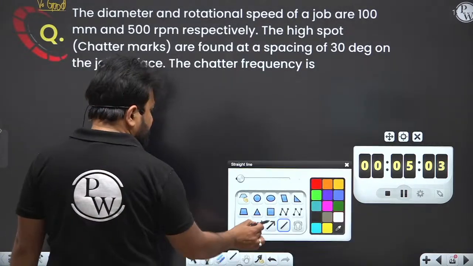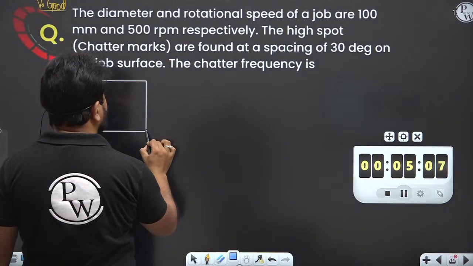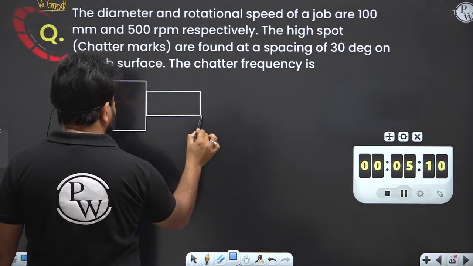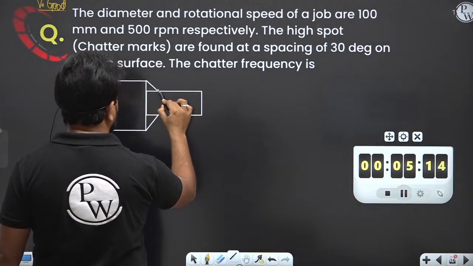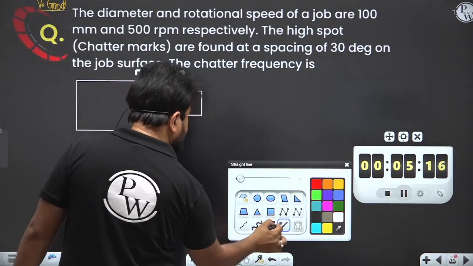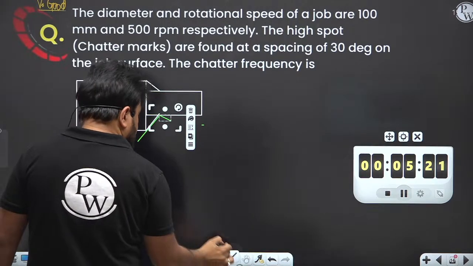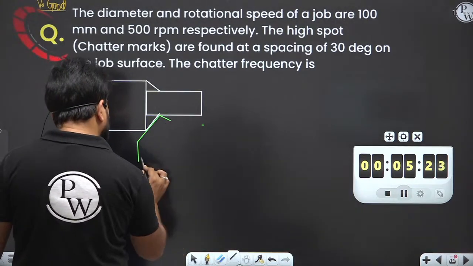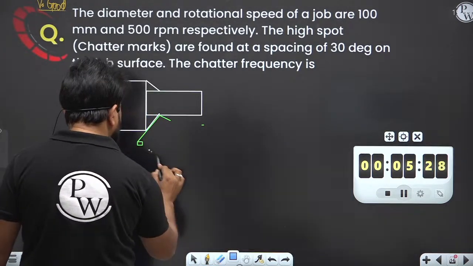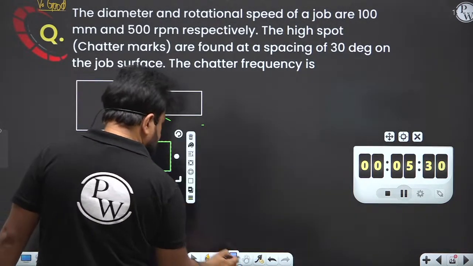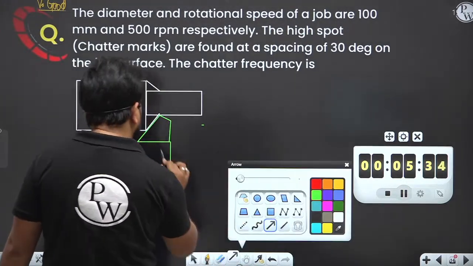Let's see the cross-sectional view. Basically, what is going to happen? Let me show you. Let's say this is the workpiece, and you are doing a machining, right? This is the machining that you are doing here. Please see. Now, what is going to happen on the tool?